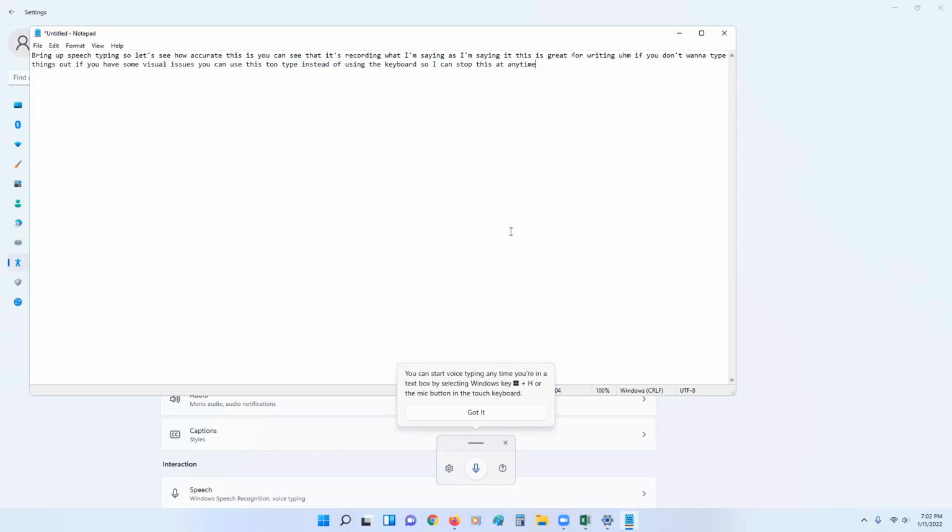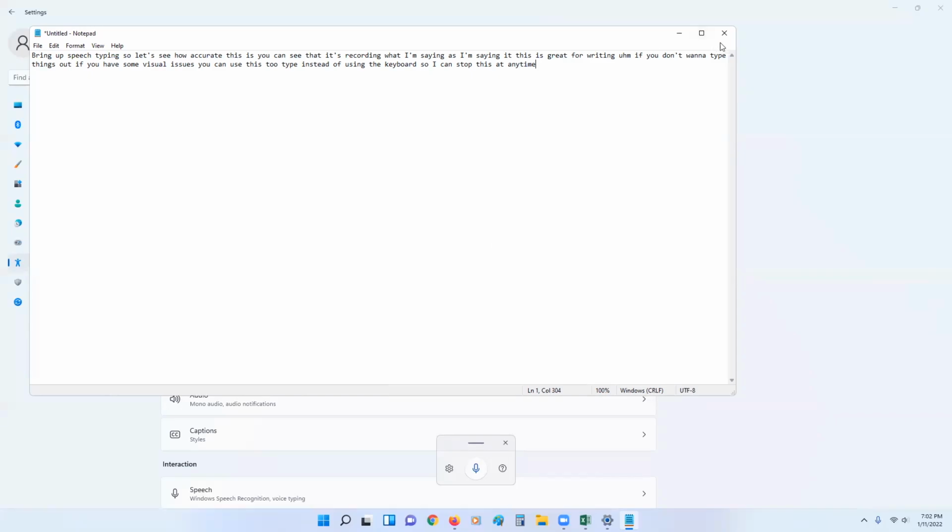One thing to note with voice typing is it doesn't do punctuation very well. You have to be specific about it. I think you can actually say period or punctuation, and it will do its best. But usually, as you can see, it's just a string of words. It takes a little finesse to get where you want to go.